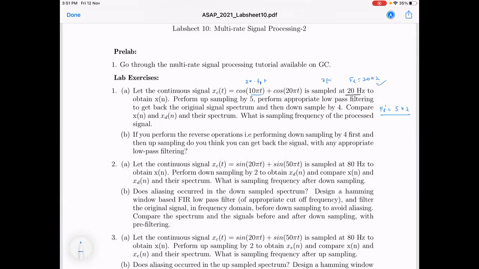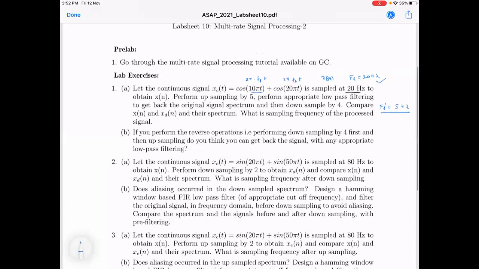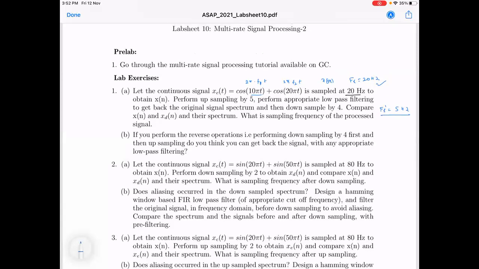In x of n, will you decide just by looking at it, or do you need to look at any other component to see whether there is aliasing or not? Which one do you have to see, F1 or F2? The maximum frequency. Yes, maximum frequency. What is it here?